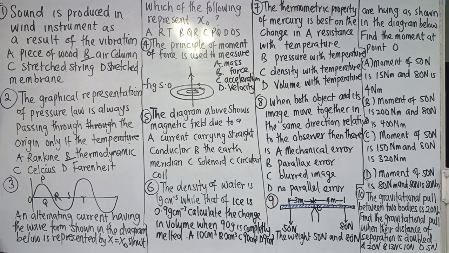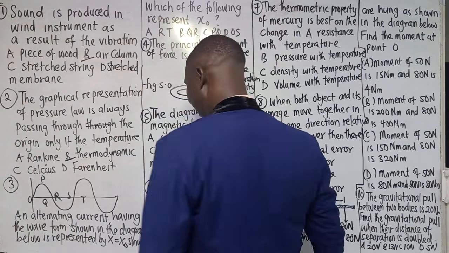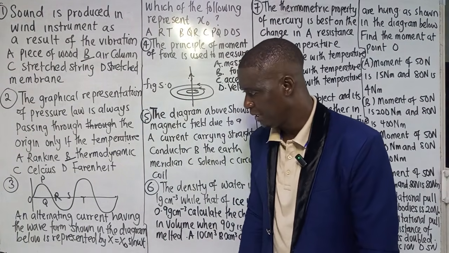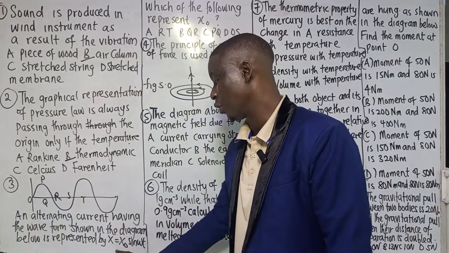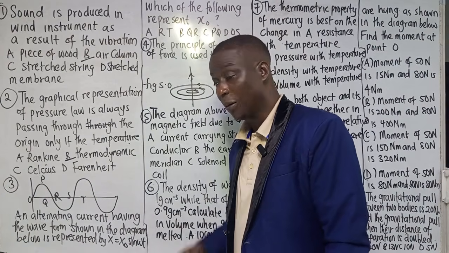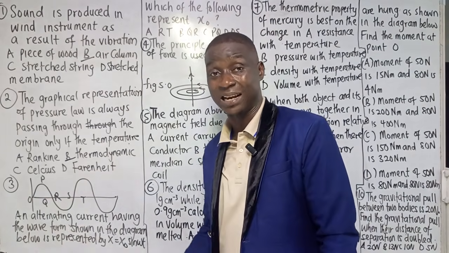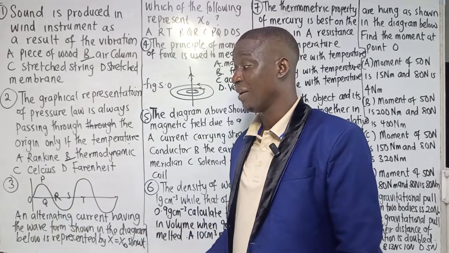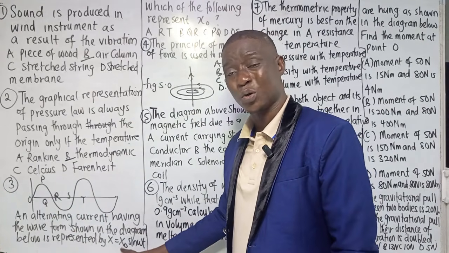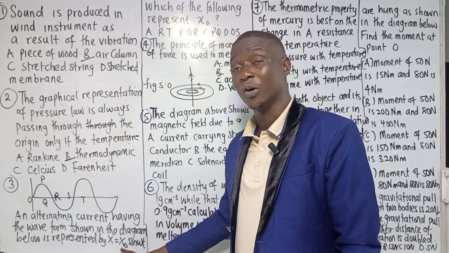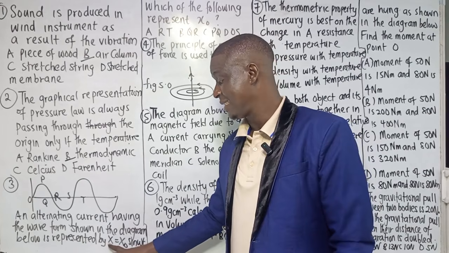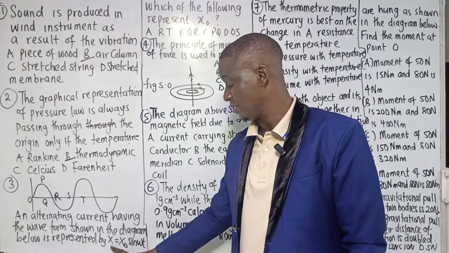Number 3 says an alternating current having the waveform shown in the diagram above is represented by S equal to S naught sine omega t. So that means the graph is a sine graph, showing everything we needed. Now S naught is the maximum value of the AC, while S is the instantaneous value of the AC.